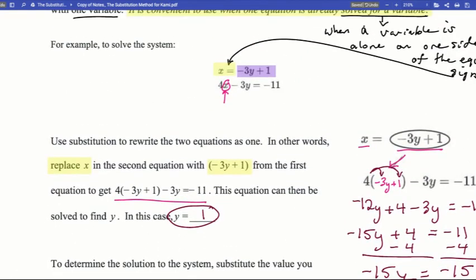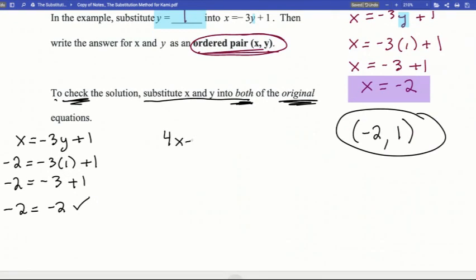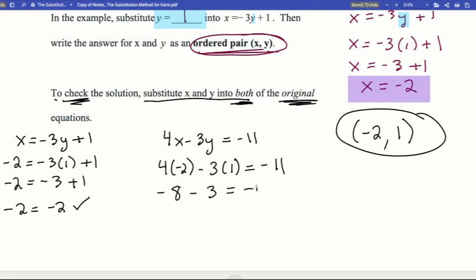So I have to look at my other original equation. 4x minus 3y equals negative 11. And I'm going to plug in, again, my x and y into here. 4 times negative 2 minus 3 times 1 equals negative 11. 4 times negative 2 is negative 8. Negative 3 times 1 is negative 3. And negative 8 minus negative 3 is, in fact, negative 11. Check. So I did my check. It works in both equations. So this is my final answer. All right. Thank you so much.